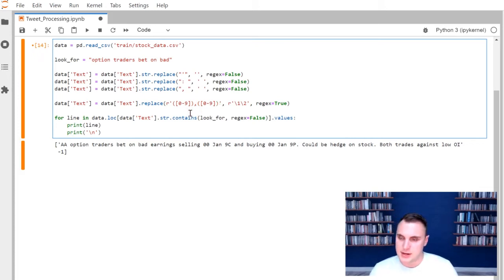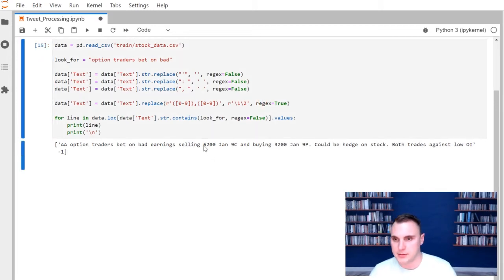Regular expressions is kind of hard to get used to at first. It's a whole language on its own and takes a second, but once you kind of understand the general patterns, it does get a lot easier. But once again, anything that you put in parentheses will be a position. In this case, it's looking for a 0 to 9 as that position, followed by a comma, followed by yet another position of 0 to 9. Let's go ahead and run that.